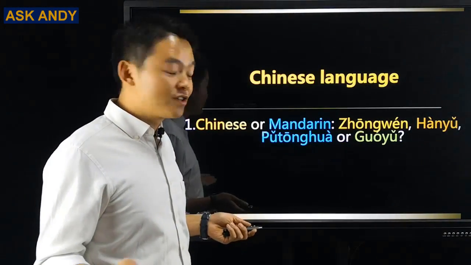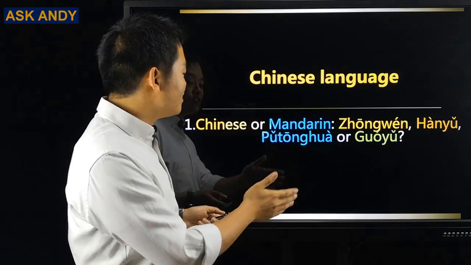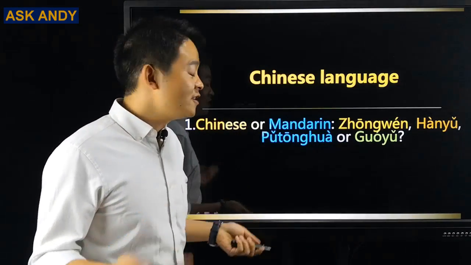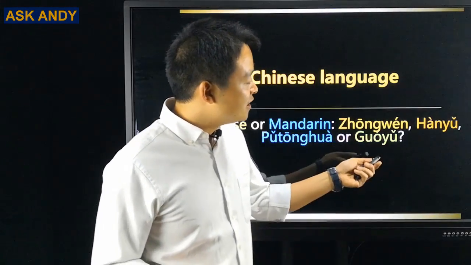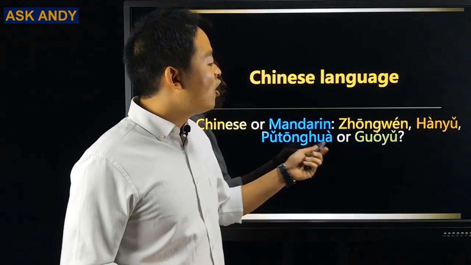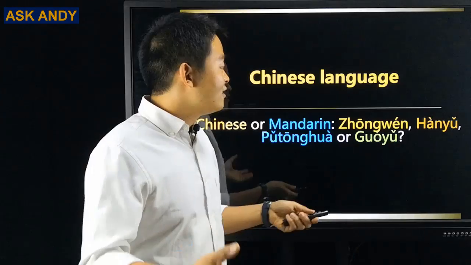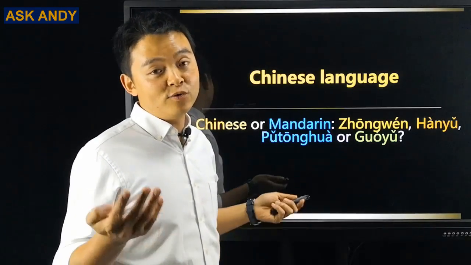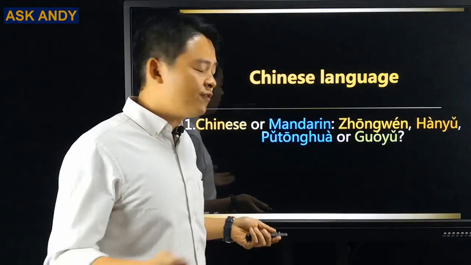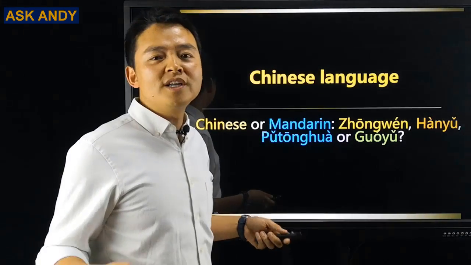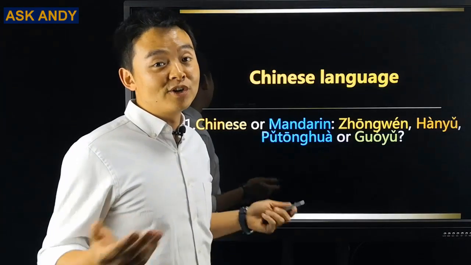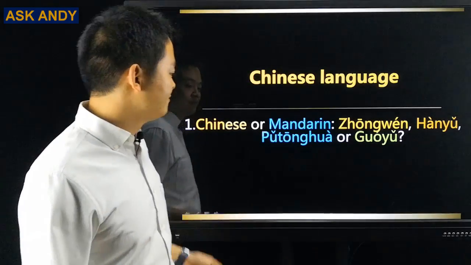So in English, we can talk about Chinese language as Chinese or Mandarin. What about that in Chinese? So in Chinese, we can say 中文, Hanyu, Pǔtōnghuà, or Guóyǔ about Chinese language. So it's even more complicated, right? We have 4 different terms. So what's the difference between them? And which one is the best one for you to use as a Chinese learner? I'm going to let you know that in this video.